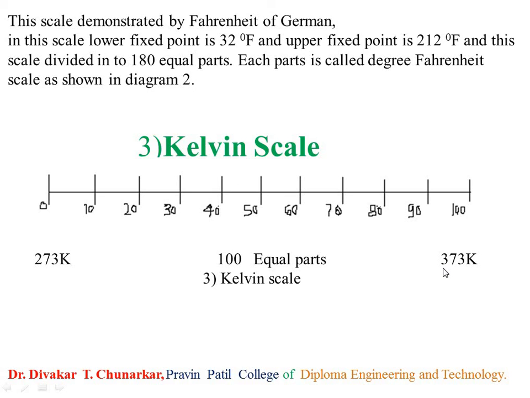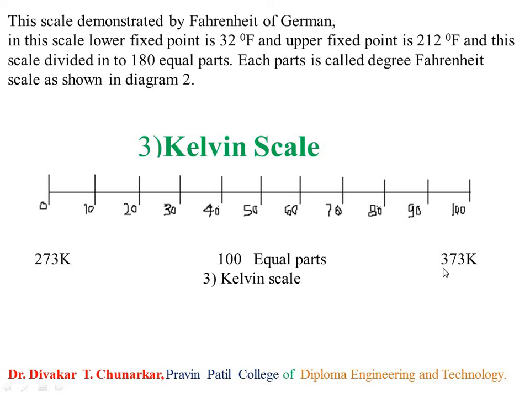On this particular scale, a question arises: how many equal parts in the Kelvin scale? How many equal parts in the Fahrenheit scale? How many equal parts in the degree Celsius scale? Or what are the lower point and upper point of the scale?